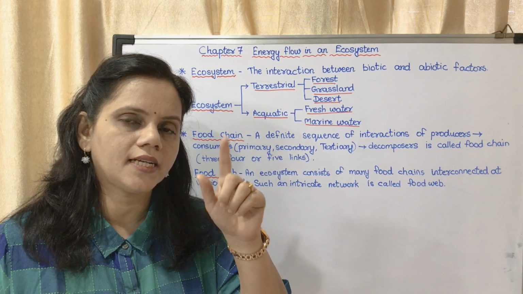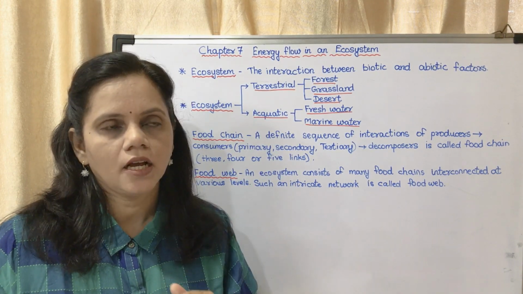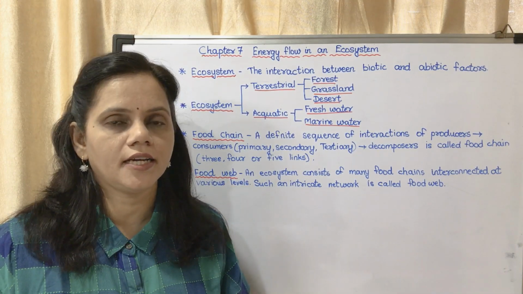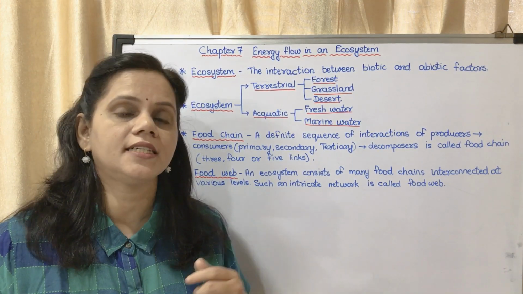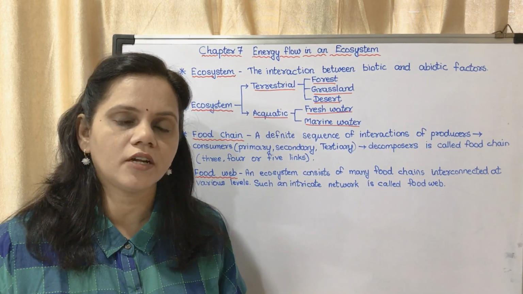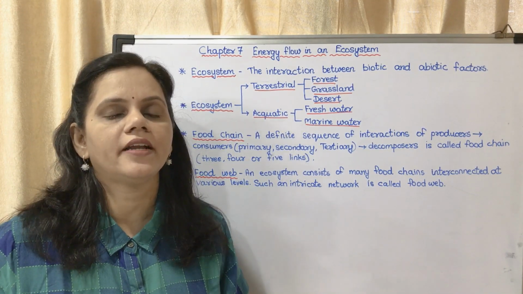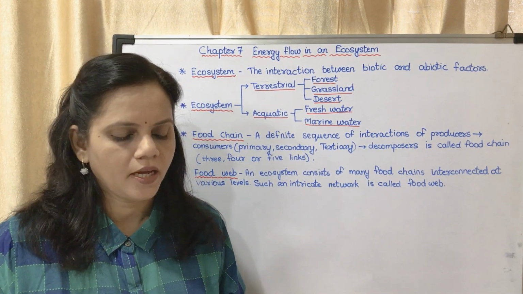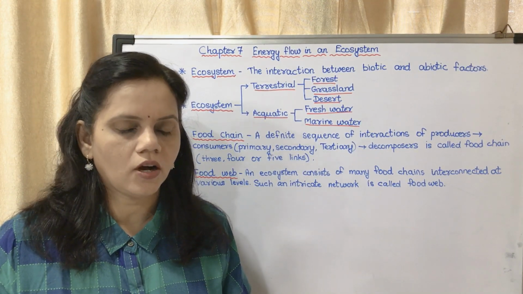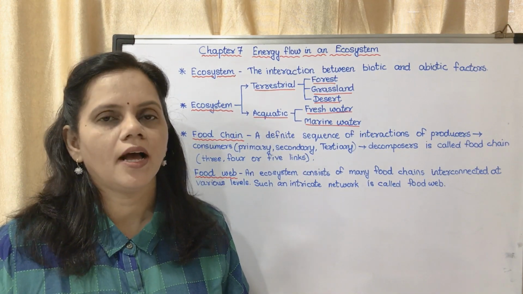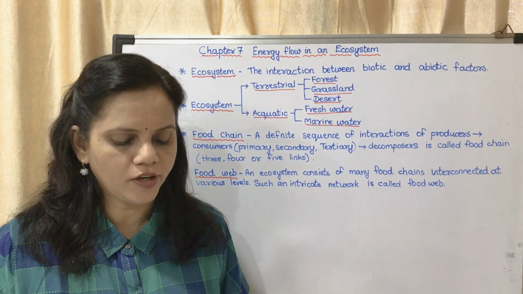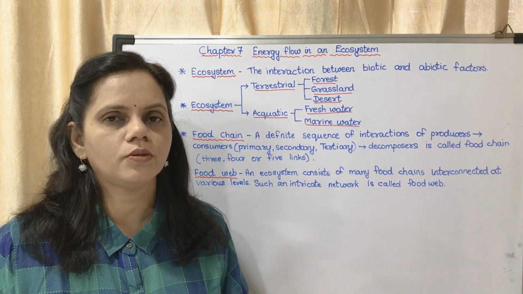But there are steps, that is, there is a chain. Consider the deer is eaten by tigers. All the deer are eaten. What will happen if the tigers increase in number and the deer decrease in number? So what will happen if one of the consumers increases in number? It will affect the balance of the ecosystem. Now you may write the answer. It would lead to competition for food and cause imbalance to the ecosystem.